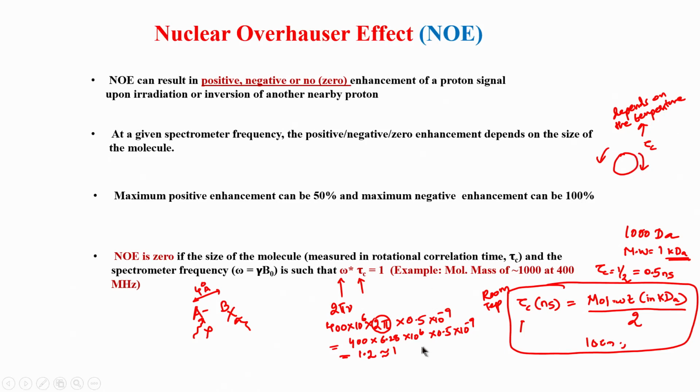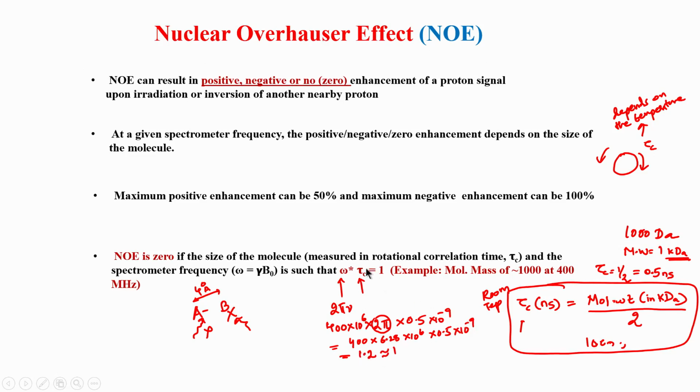Now, when the tau c increases here, let us say the 0.5 becomes 0.8 or even 1, then this number will change completely. So, by lowering the temperature, we can actually change this value. We can as well go to higher temperature. If I go to higher temperature, the tau c will decrease, because the molecule is rotating faster. The tau c is basically the time it takes for the molecule to tumble by a certain degree, and that time reduces if you increase the temperature. So, if tau c goes down, let us say from 0.5 to 0.25, then again this number will change and it will not be equal to 1 anymore.